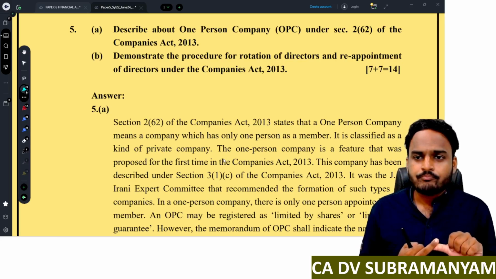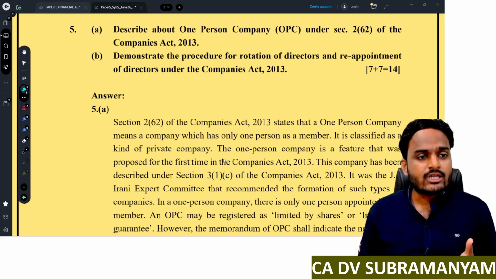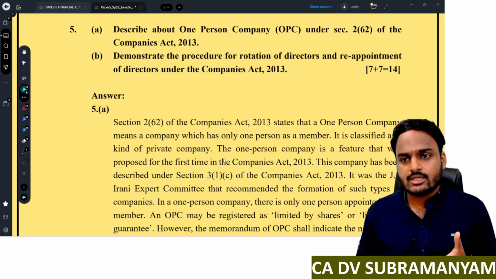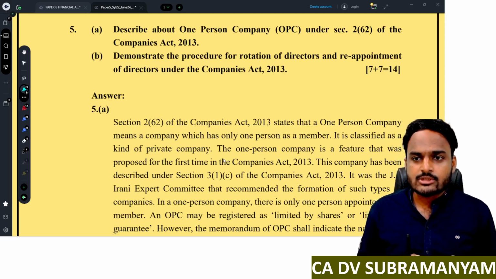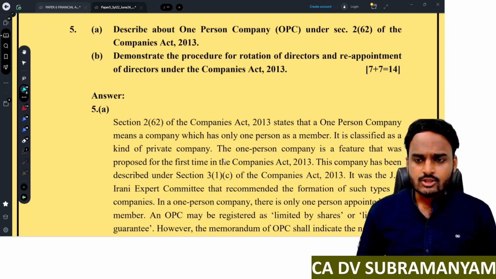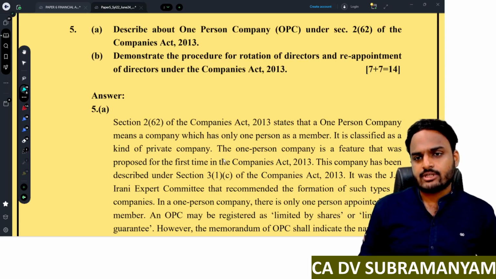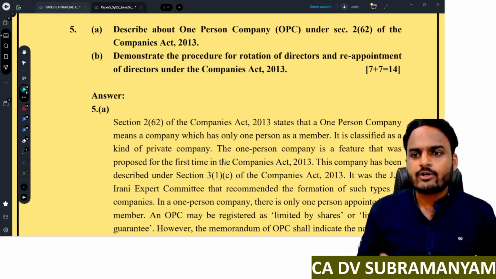Qualifications of a member, qualifications of a nominee, and one-person company advantages, one-person company disabilities, right? So you can't incorporate one-person company for carrying charitable activities, for carrying investment in body corporates. And next one, you cannot incorporate one-person company for investment in body corporates, charitable activities, like that. So you have to write all these points. Another point is NBFC activities. So one-person company is not meant for carrying non-banking finance company activities.